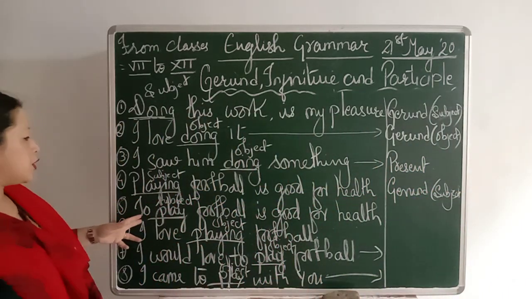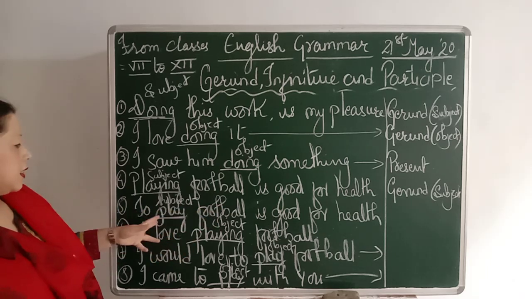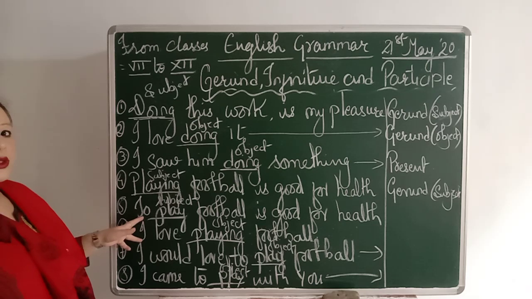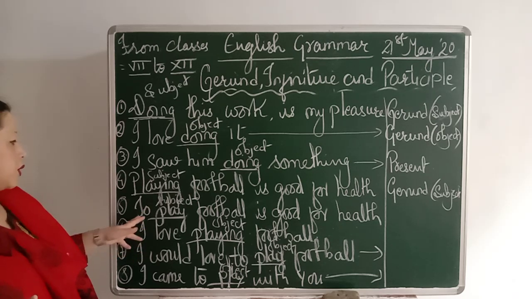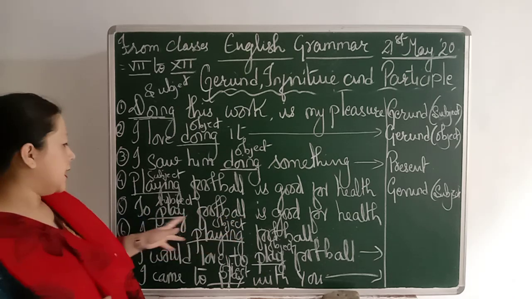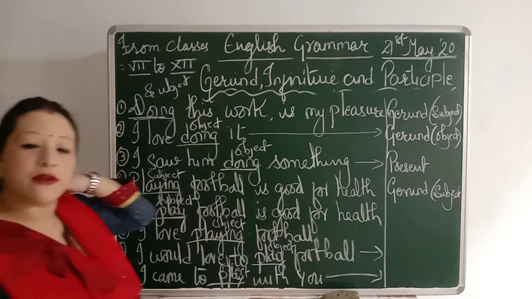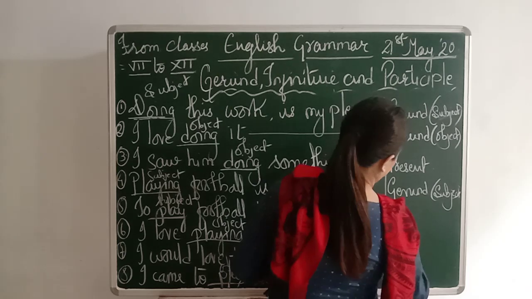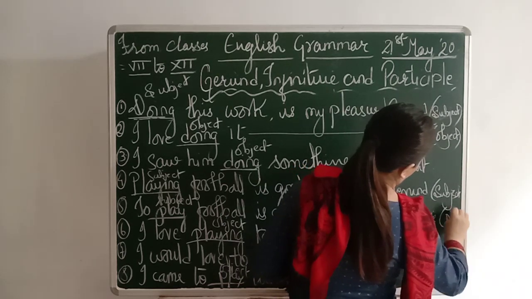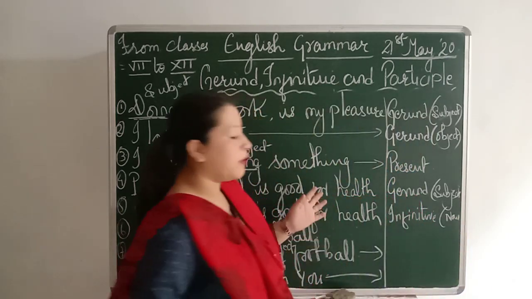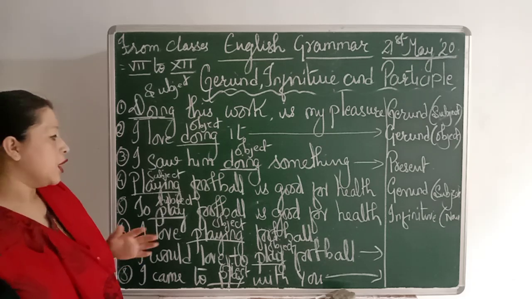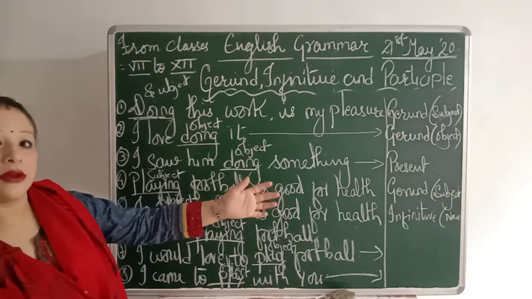Next sentence, to play football is good for health. Now here, to play, students, I told you to plus verb is an infinitive. So to play is a subject. To play football is good for health. This is an infinitive noun, because infinitives are of three types, I told you: noun, adjective and adverb infinitive. So this comes under infinitive noun.